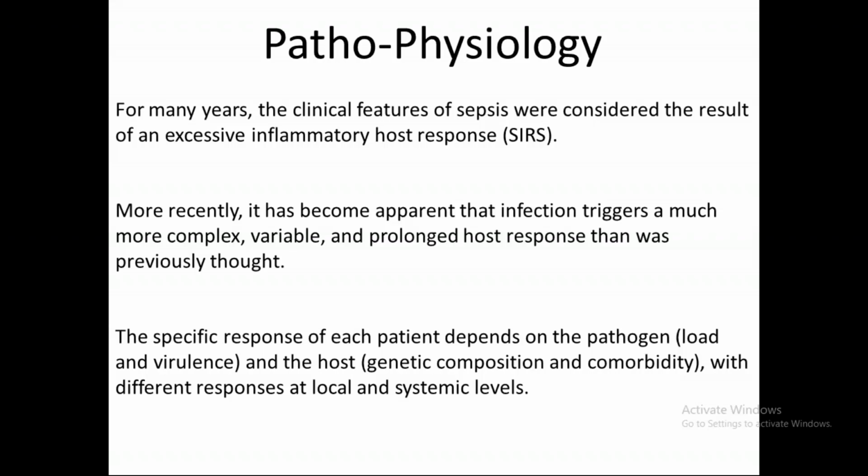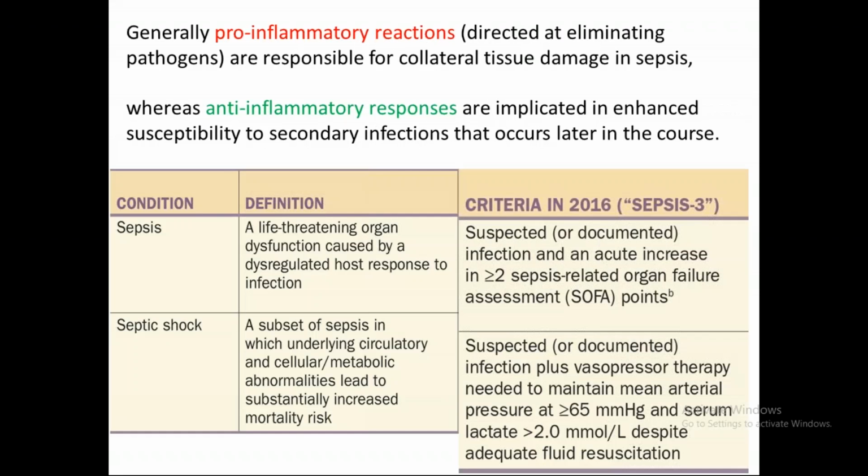So the specific response of each patient depends on the pathogen and the host, right? In the pathogen, it depends on the load of the attacking pathogen and its virulence, and in the host, on the genetic composition and comorbidities. And this too comes with different responses at local and systemic levels.